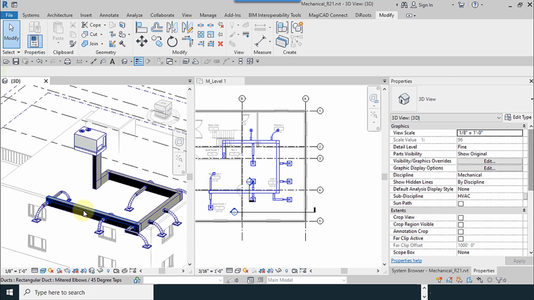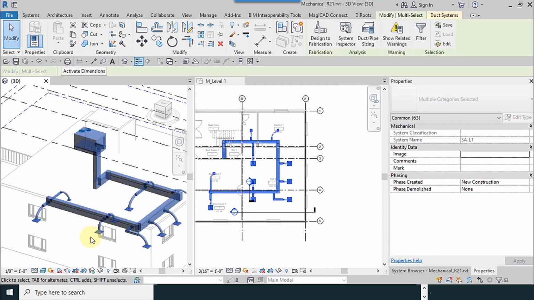For calculation, move the mouse on the system. Use the tab 2, 3 times. So all the system has been selected. After that, you have to go to the top menu. Some tools have been activated. Fabrication will be explained later. System inspector,